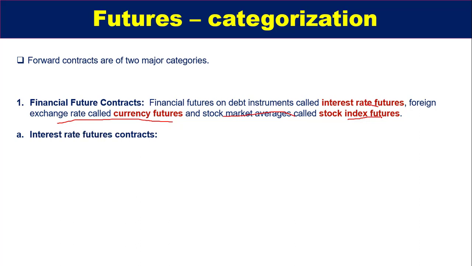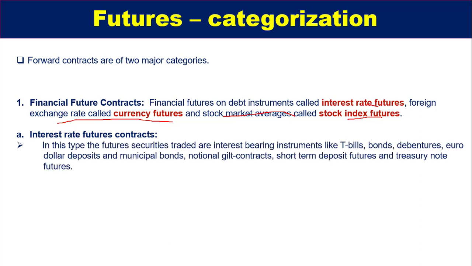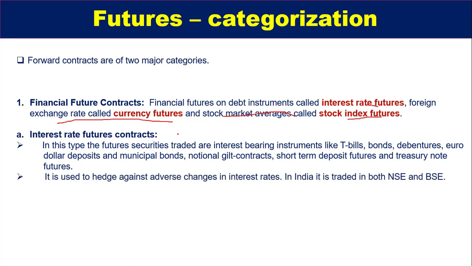Interest rate futures contracts are generally of this type. The securities traded are interest bearing instruments like treasury bills, bonds, debentures, euro dollar deposits, and municipal bonds, and also notional gilt contracts, short term deposit futures, and treasury note futures. It is generally used to hedge against adverse changes in interest rates. After that, I will give you a detailed example of an interest rate future and how it is beneficial to normal people who have taken any loan, and how they can use interest rate futures to hedge the risk. In India, it is traded on both NSE and BSE.